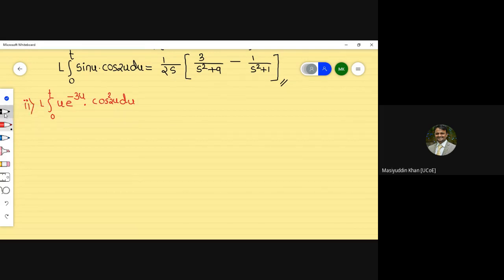Very simple example is there. We just have to simplify the formula. We have to take the Laplace transform. We have to apply the first shifting theorem. We have to apply the multiplication by t rule. So the solution of this part,